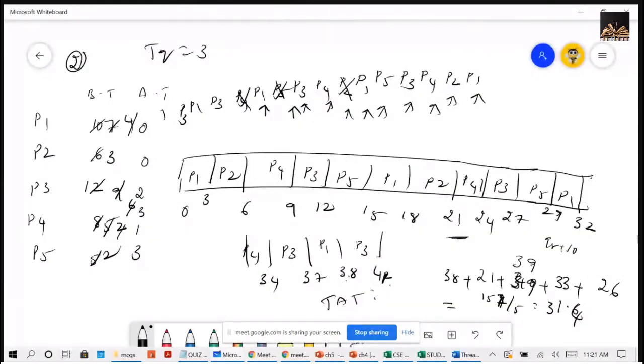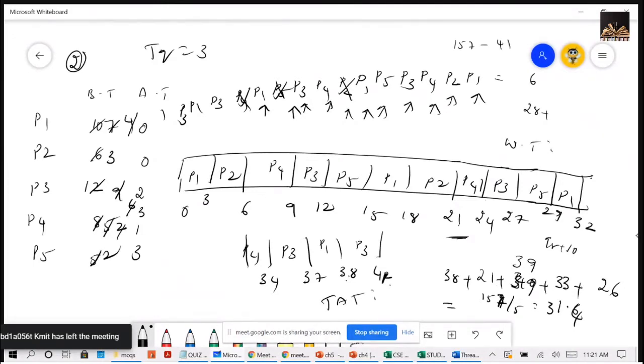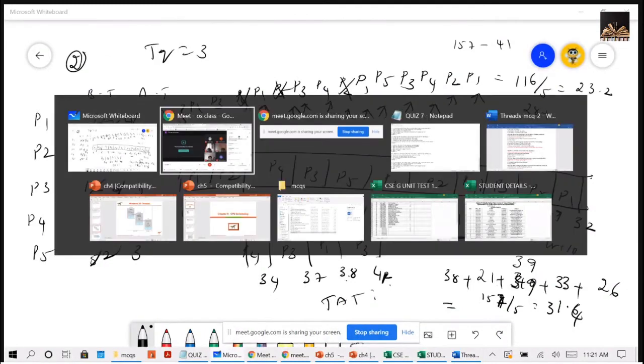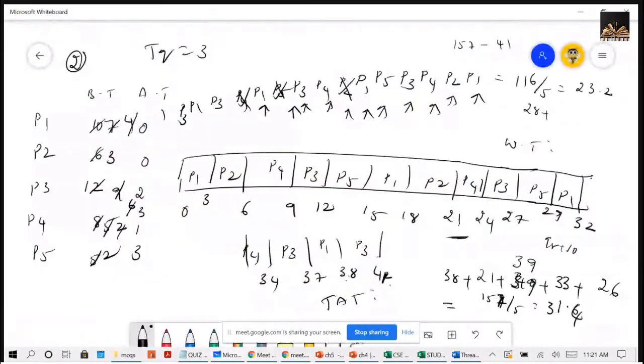Now calculate the waiting time. Waiting times will be like 38 minus 10, 28 plus, we'll do one thing, very simple, 157 minus, we'll do this, 20, 30, 41. So 6, 1, 1 by 5. So 23.2. No?